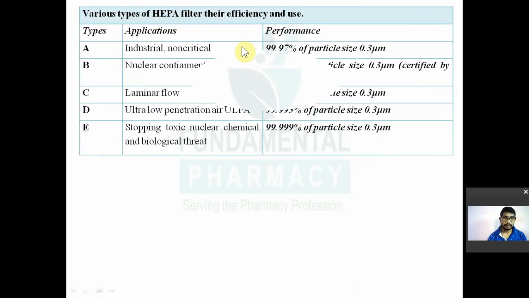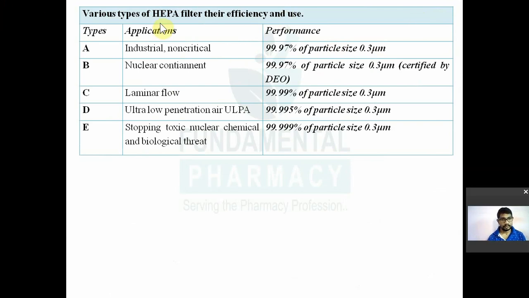Now the next part is different types of HEPA filters and their efficiency and use. So we have different HEPA filters over here: HEPA filter A, B, C, D, E. Okay, their applications are there and their efficiency. So we'll see one by one.